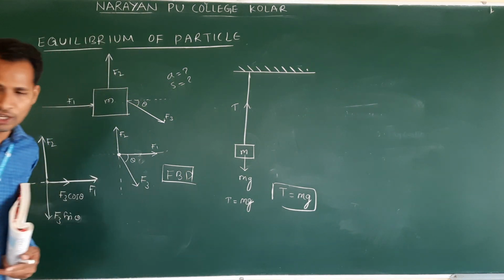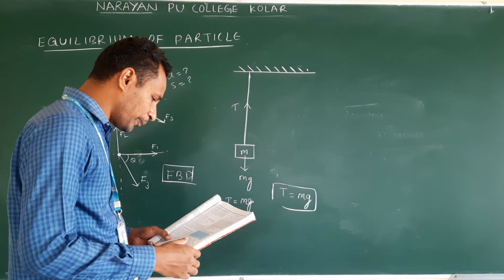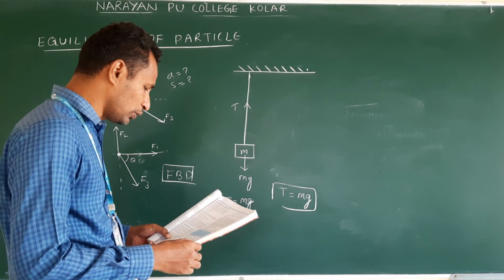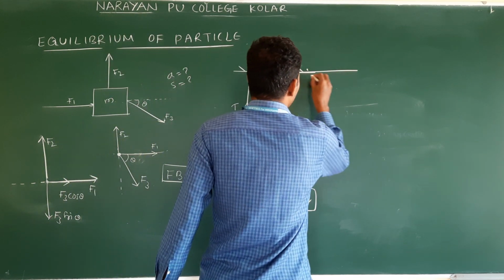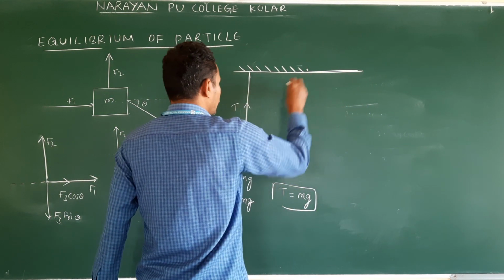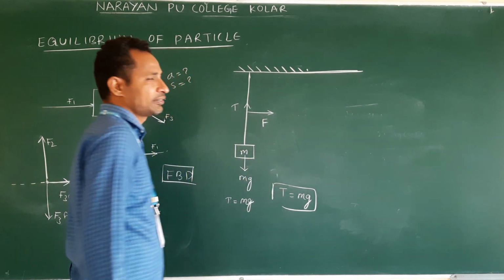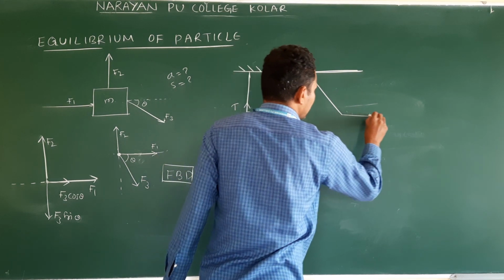Right? Now, next, what did they do? A force of 50 Newton in horizontal direction is applied to the midpoint of the rope. For this next figure, what happens if I apply the force? At the midpoint they are applying force F like this. What happens? This will come like this.